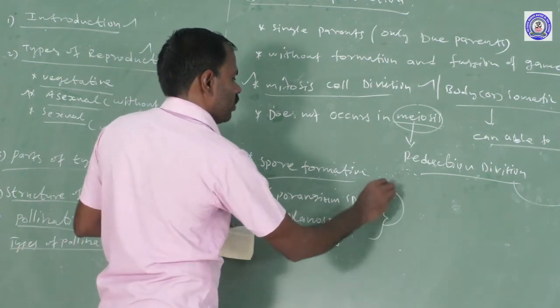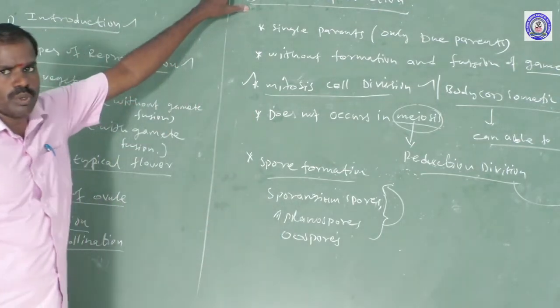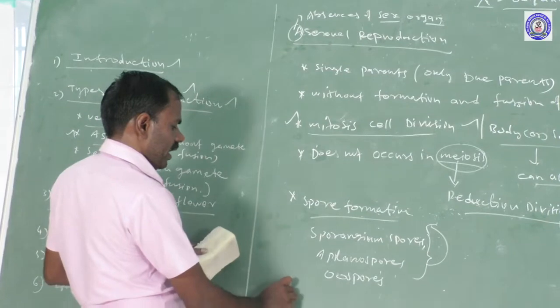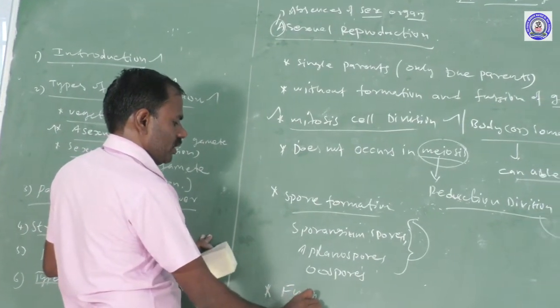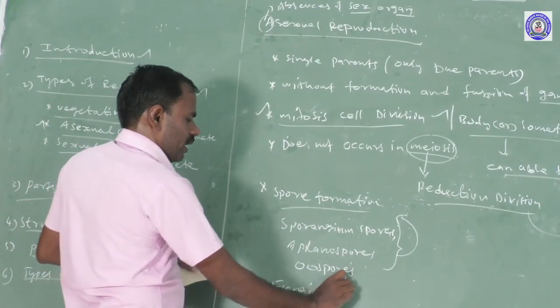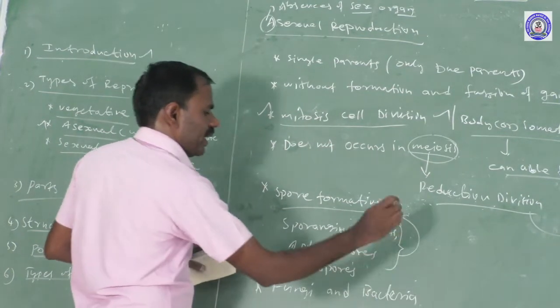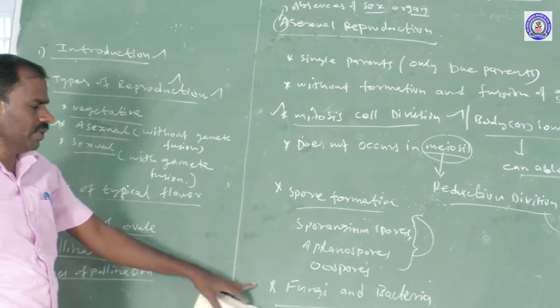These spores are formed only in the asexual reproduction process. This asexual reproduction process takes place in fungi and bacteria. Examples: fungi and bacteria.